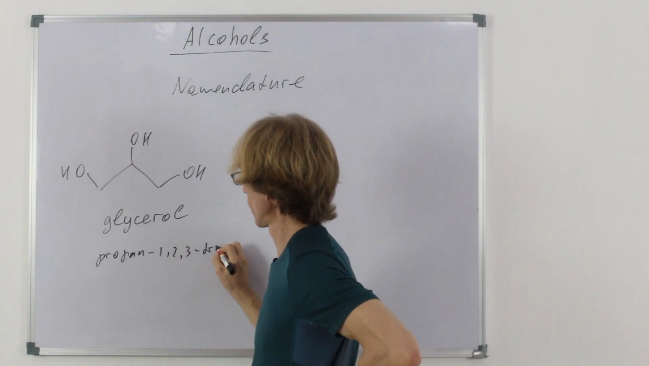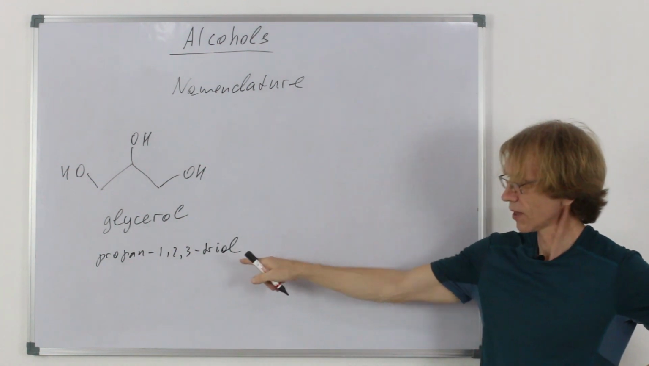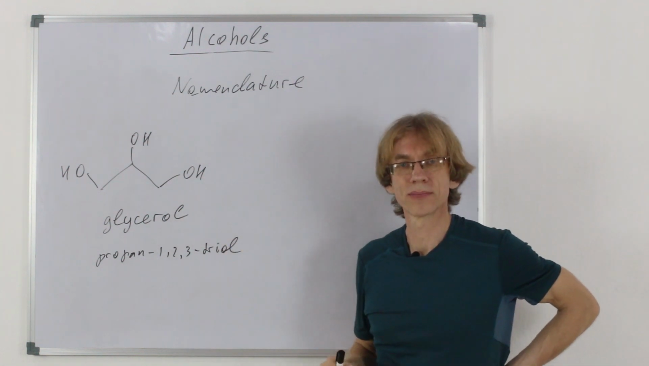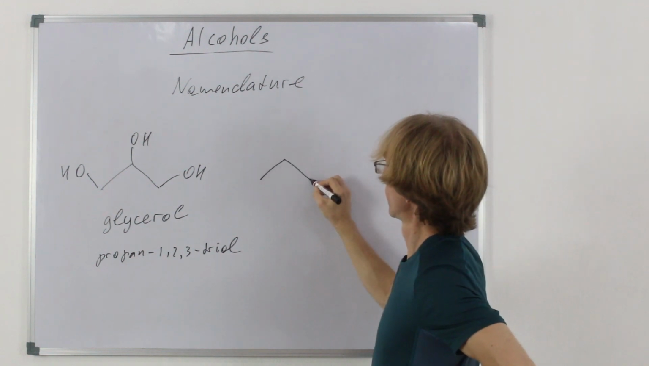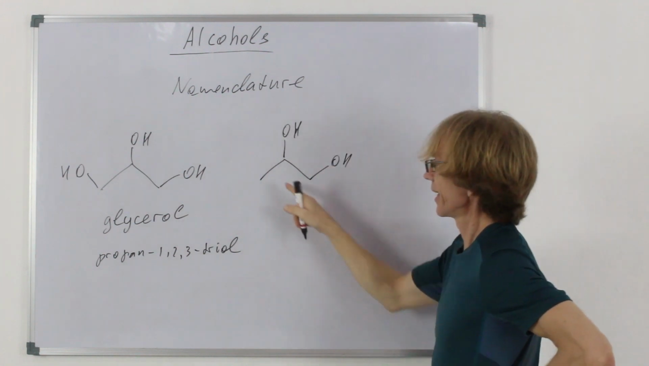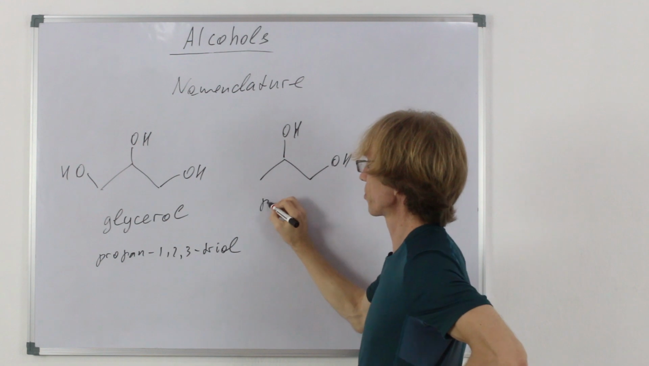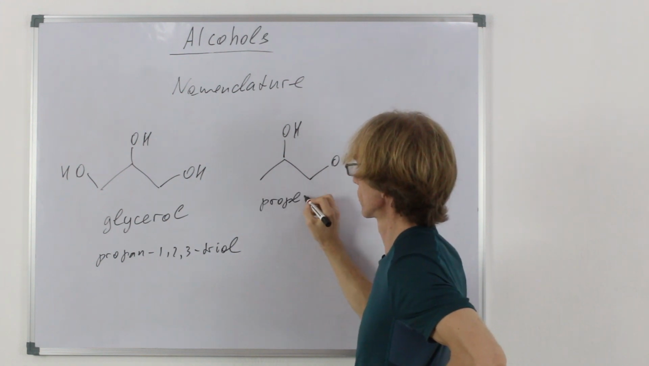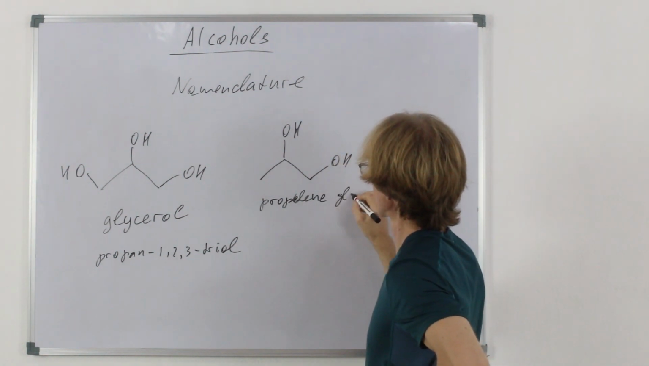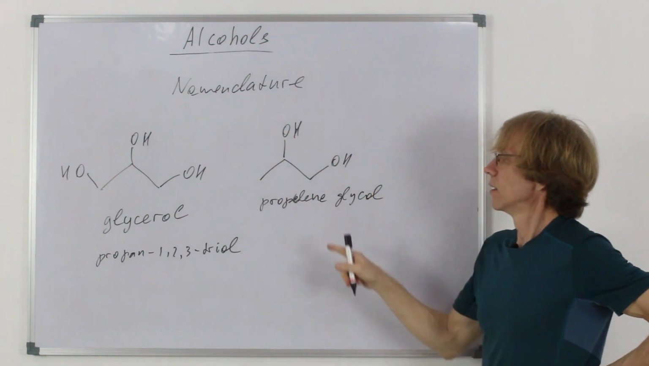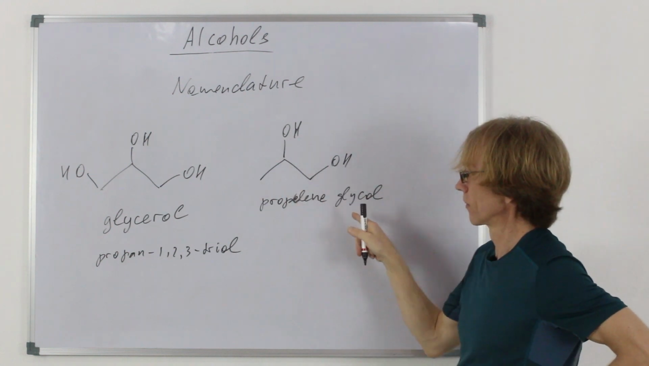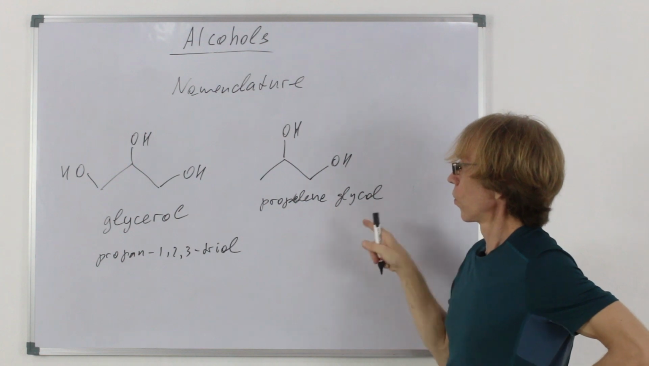Triol. As usual, if there are 3 groups, we say tri, 2 di, 4 tetra. Another substance, with OH groups attached here. A common name is propylene glycol. What would be the standard name of this? It would be propane-1,2-diol.